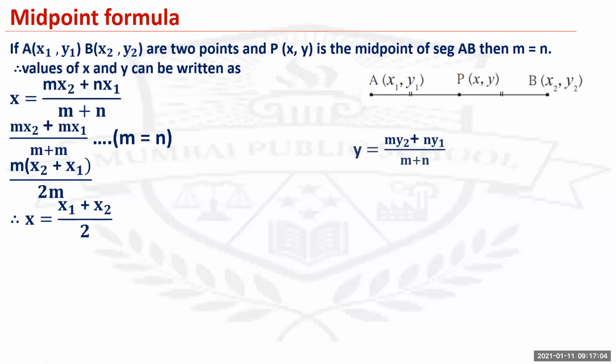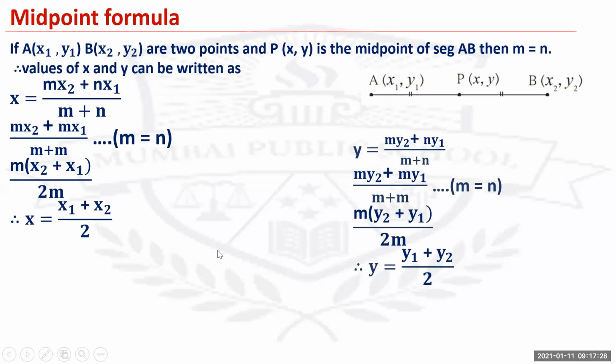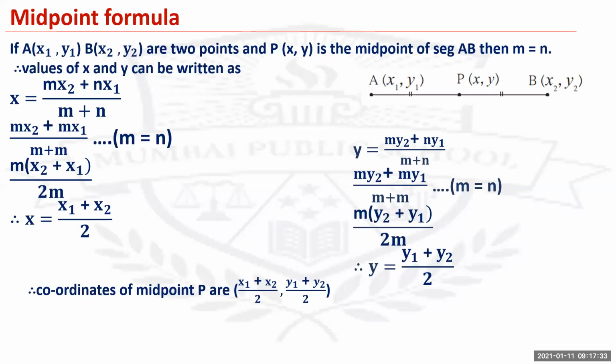Similarly for y, equals my2 plus ny1 upon m plus n. So my2 plus my1 upon m plus m. Therefore, m is common here, so m(y2 plus y1) upon 2m. Again, m in the numerator and the denominator would get cancelled off. So you get y equals y1 plus y2 upon 2. Therefore, the coordinates of the midpoint P are x coordinate x1 plus x2 upon 2 and y coordinate y1 plus y2 upon 2.